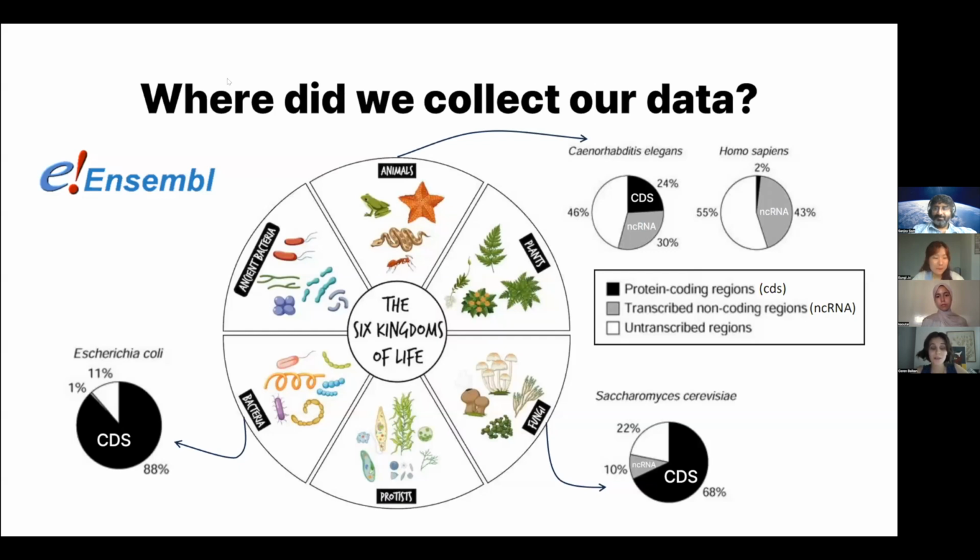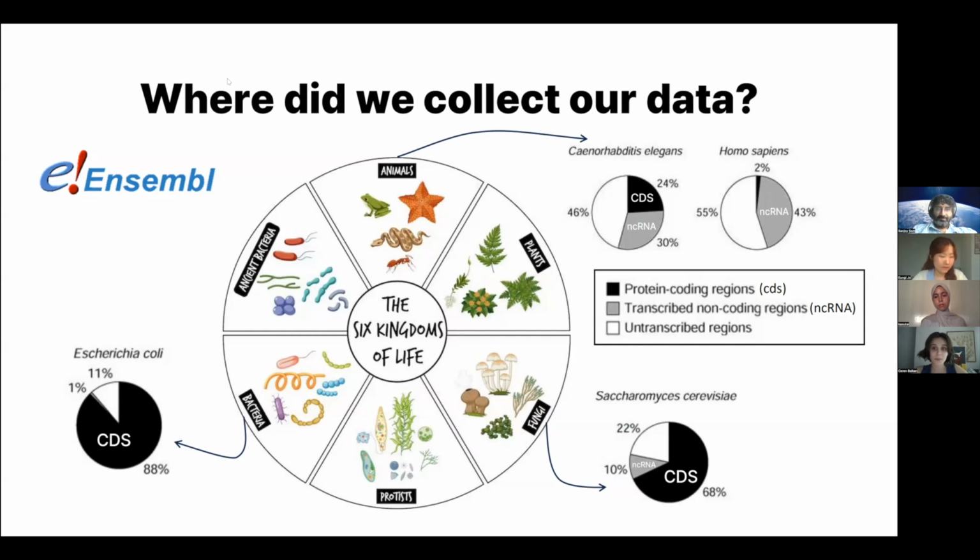We obtained our CDS and ncRNA data from the Ensembl database as annotated sequence files. We use organisms from 6 different kingdoms of life. These are animals, archaea, bacteria, protists, fungi, and plants.